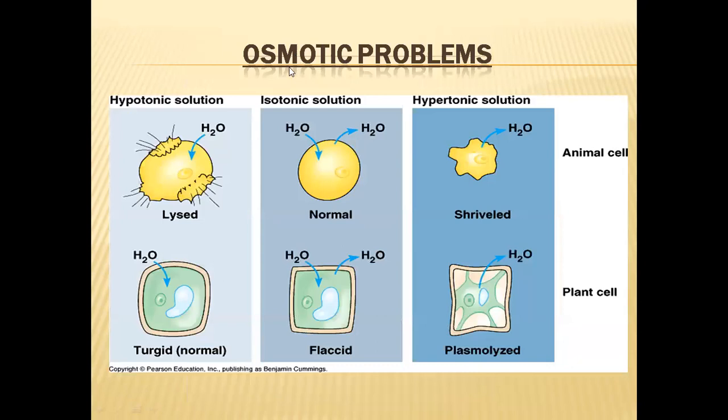Now let us know the different osmotic problems. When we have a cell in a hypotonic solution, like a cell living in fresh water, the outside water is more, so water enters into the cell, as the plasma membrane cannot stop the entry of water. Kindly remember one thing: water cannot be stopped by anything.